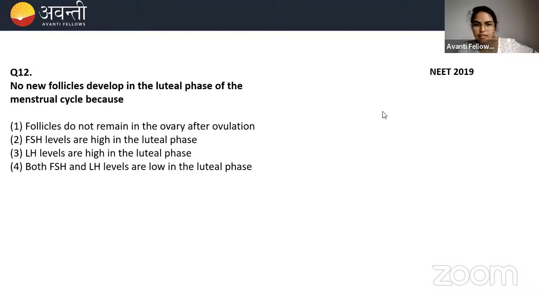Better think and answer, Gandhinagar. Take your time. Follicles do not remain in the ovary after ovulation. Think. Think and then answer, beta. Only one person has answered in the poll. Okay, 2, 3.